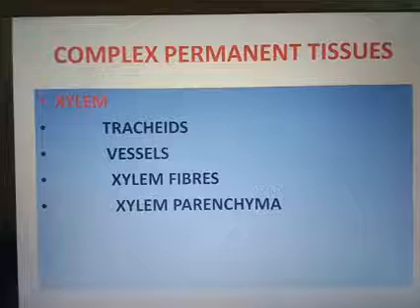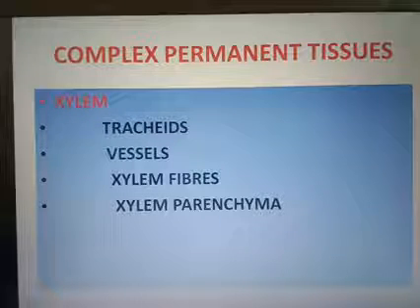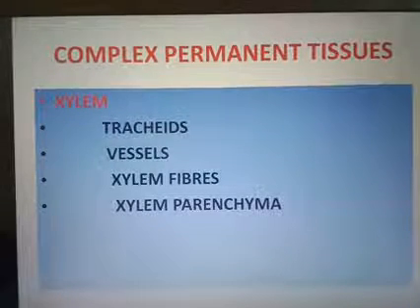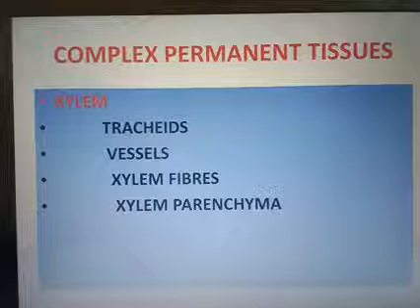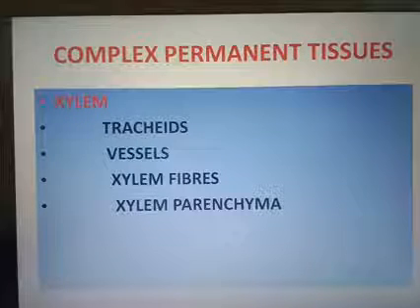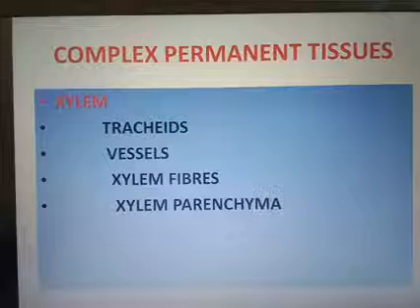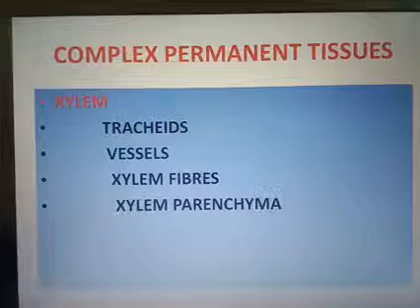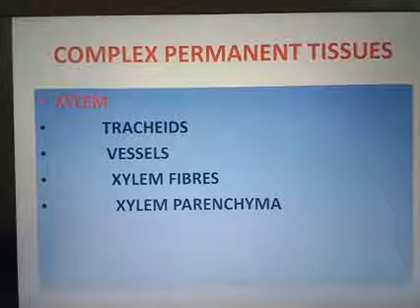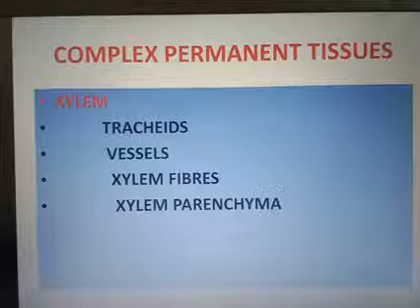Xylem is made up of 4 types of cells: tracheids, vessels, xylem fibers, and xylem parenchyma. Tracheids and vessels together are known as tracheary elements. Vessels are the major water conducting tissue. The vessels are absent in the case of gymnosperm.